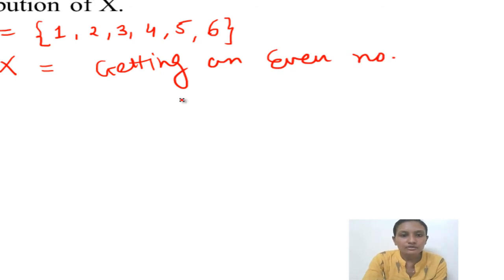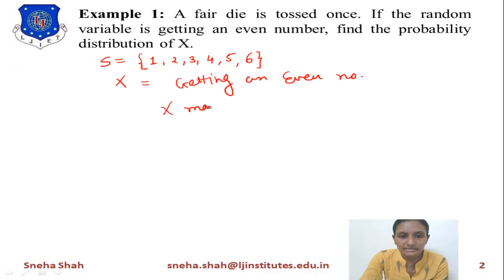So there will be two possibilities of X. X may be 0 or it may be 1. If X equals 0, it means not getting an even number, so it is considered an odd number.